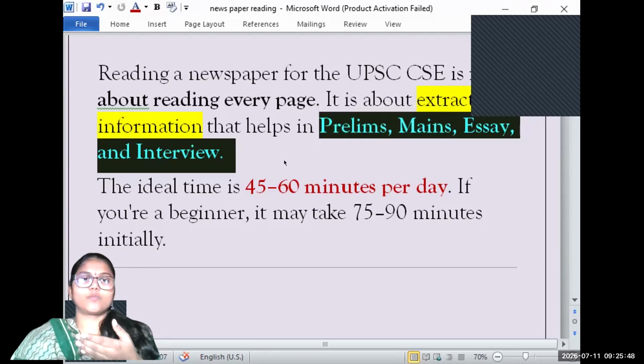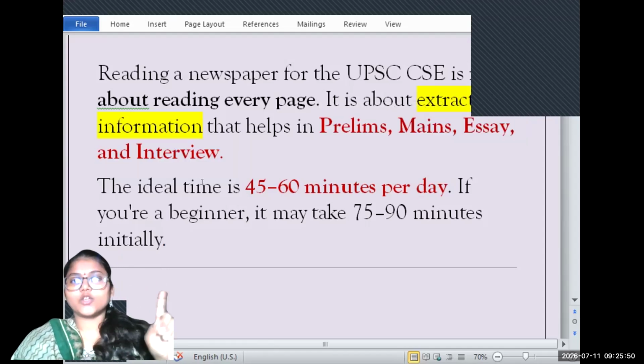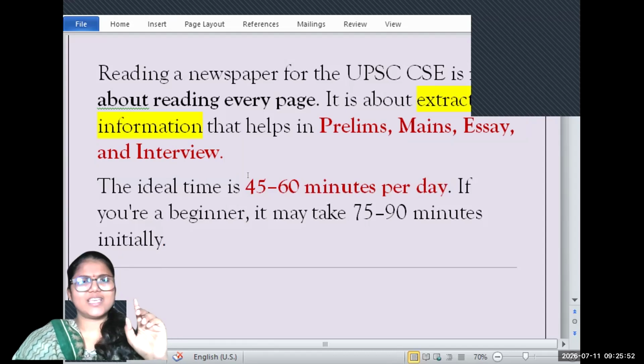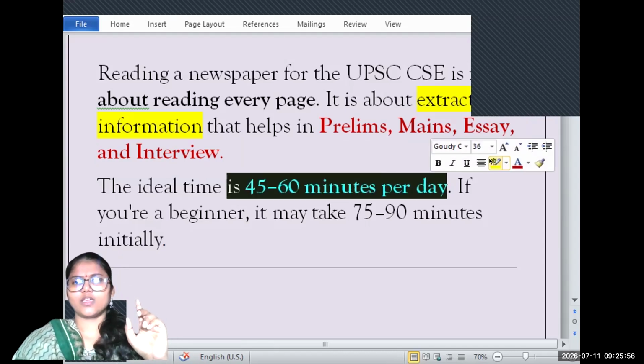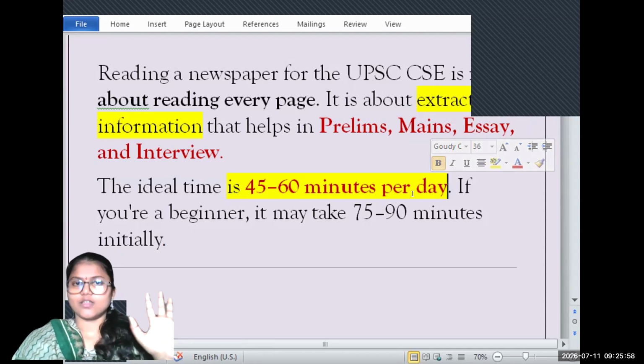So the ideal time for the newspaper for the day is 45 to 60 minutes. Not more than that. Not more than that.